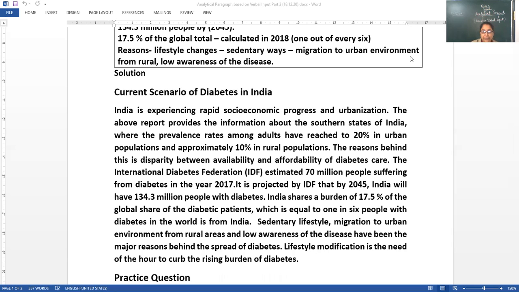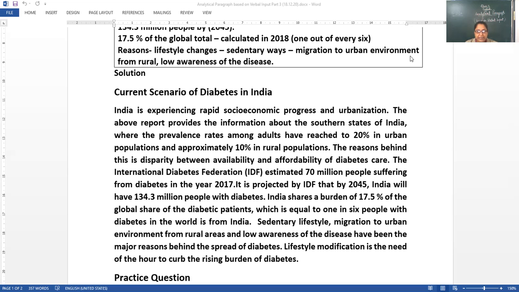I have only elaborated the clues given, but we have covered all the statistical points given in the clues. Right? India shares a burden of 17.5% of the global share of the diabetic patients, which is equal to 1 in 6 people with diabetes in the world being from India.